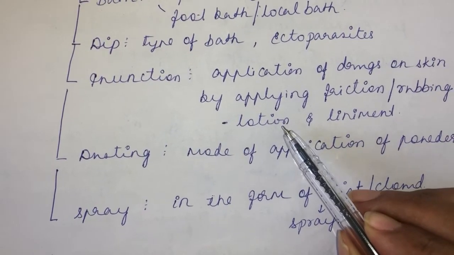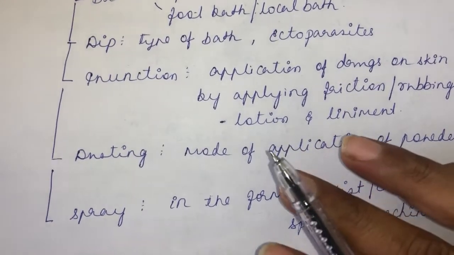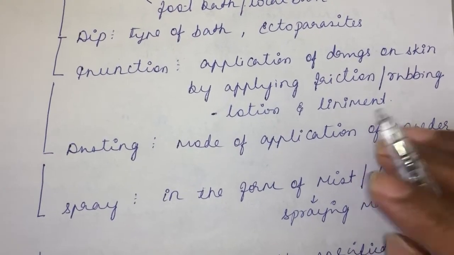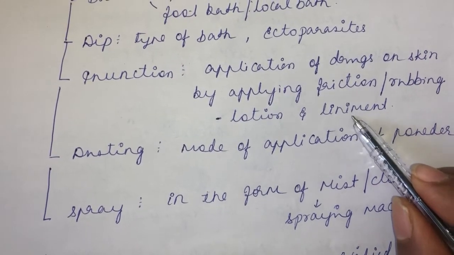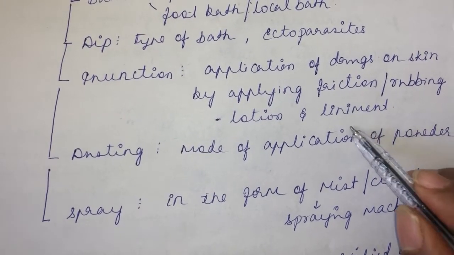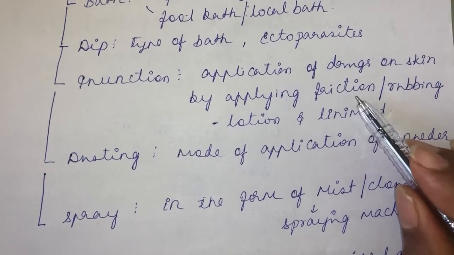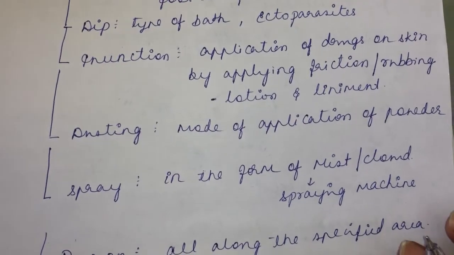That is the basic difference between a lotion and a liniment. Lotion is also a fluid preparation where you don't use friction or rub; you just apply the lotion on the body. Whereas liniment is not like that. For yoke gall condition, liniment is applied on the yoke gall area. Without friction, it doesn't produce any effect. You have to apply friction, you have to rub that liniment, then only it will start producing the effect.